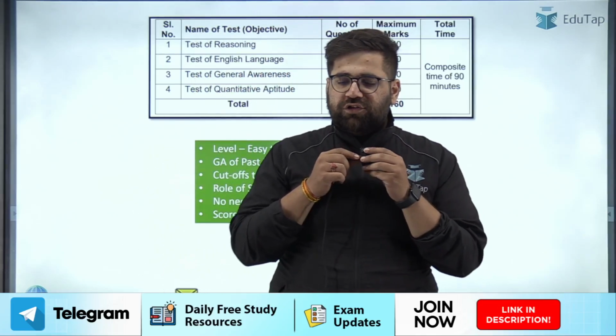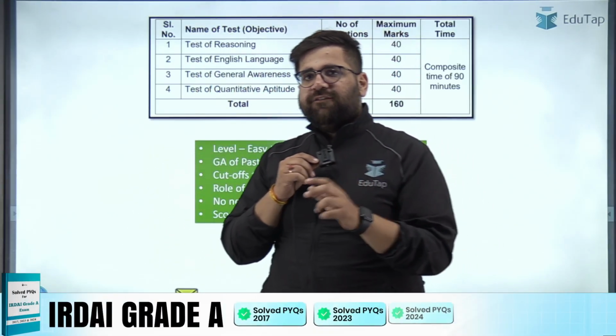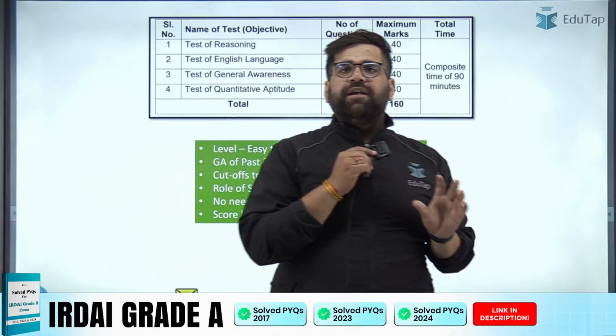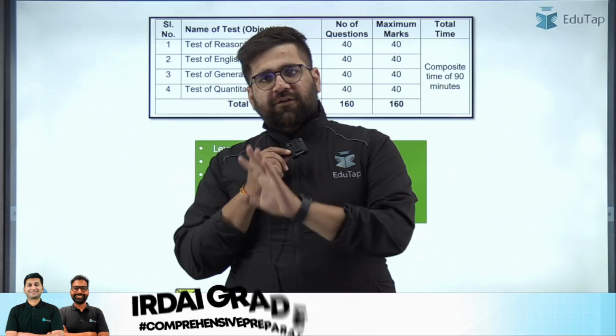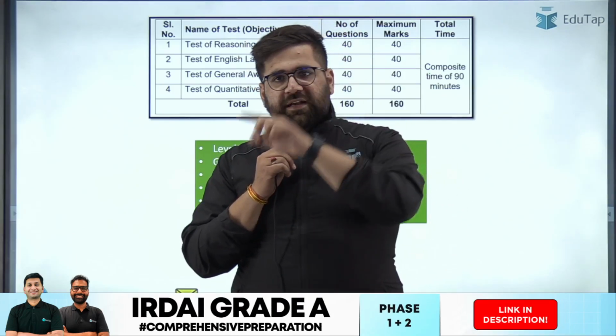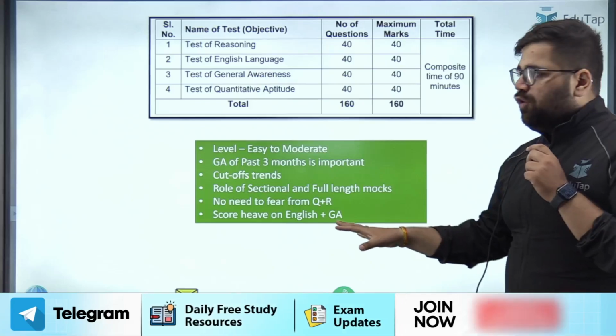Basically, you have to identify your strengths and weaknesses. Once you identify your strengths and weaknesses, then plan accordingly. In the areas where you have weaknesses, give sectional mocks. If you are comfortable in that particular section, then take the full length mock. But you have to practice like hell over here.